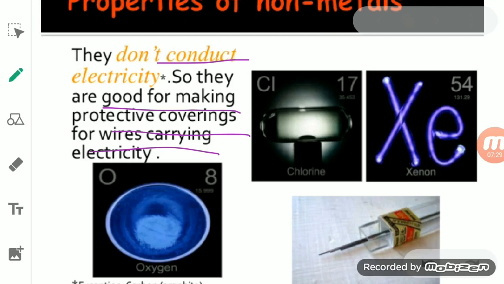If you see that metals are good conductors of electricity, so they are used in making the wires through which electricity can pass. But non-metals are poor conductors, or insulators, and that's why they are helpful in making the protective covering over these wires which carry electricity. So we can say that they are good insulators, or poor conductors of heat and electricity.